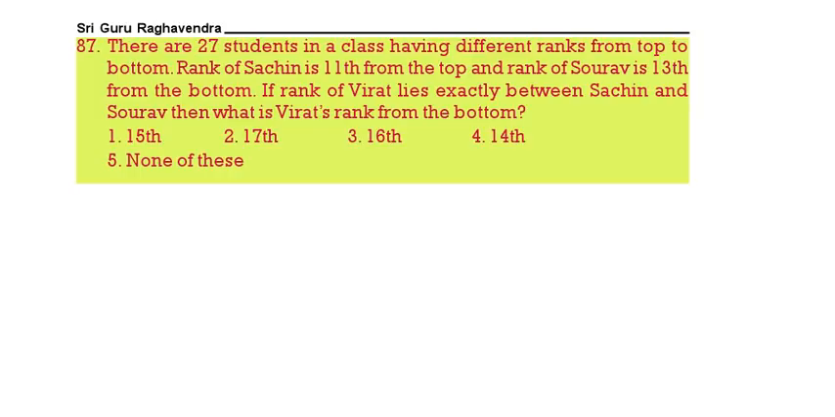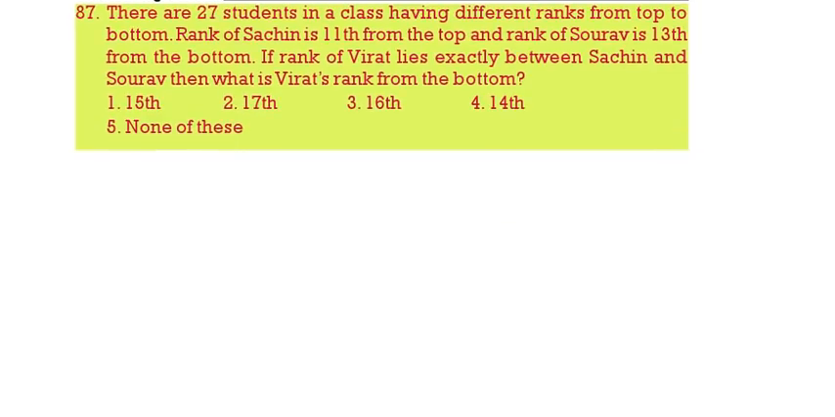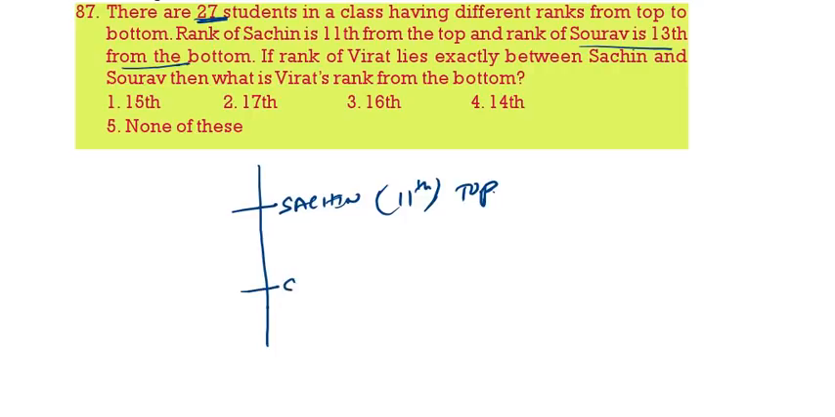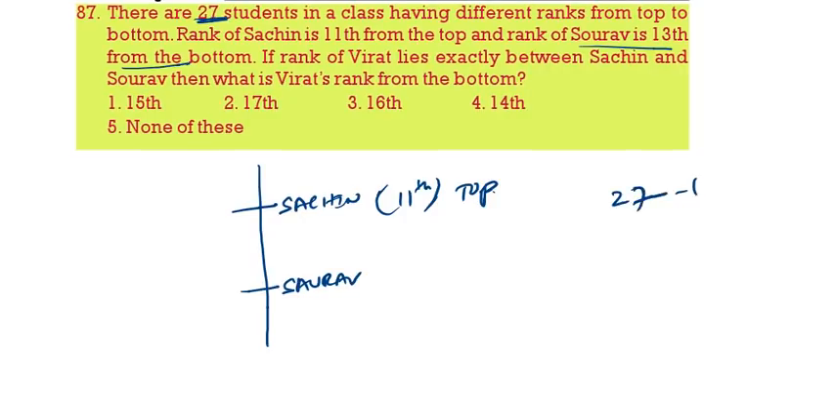Next, 87. There are 27 students in a class having different ranks from top to bottom. Rank of Sachin is 11th from the top and Saurav is 13th from the bottom. So, Sachin is 11th from top and there are 27 students. Saurav is 13th from bottom. That means what is Saurav's rank from top? So 27 minus 13 plus 1, that is 15th rank. So Saurav is 15th rank from top and 13th rank from bottom.